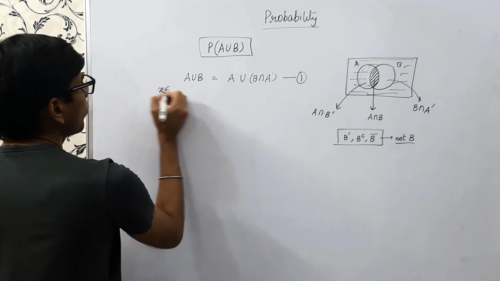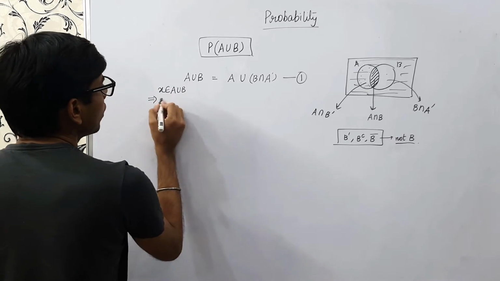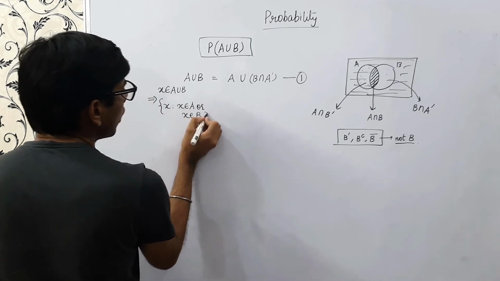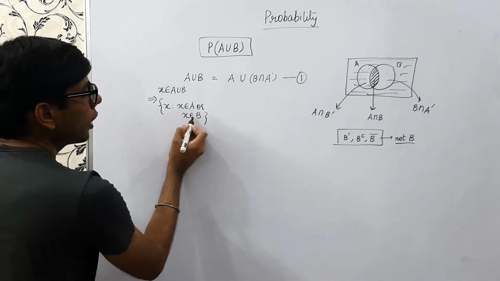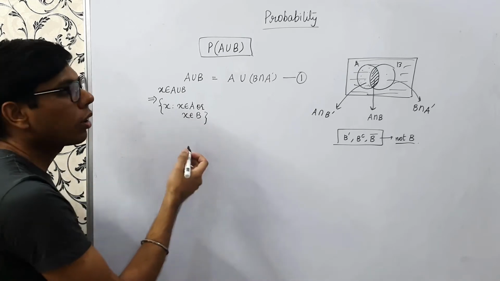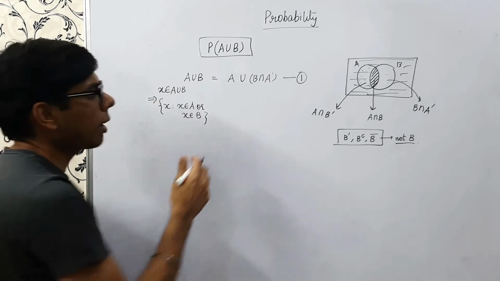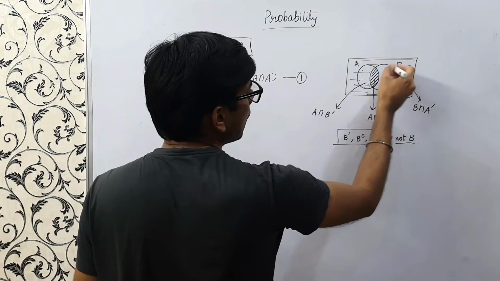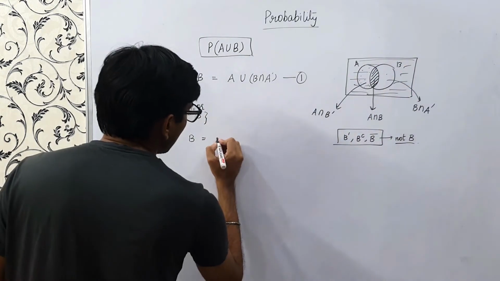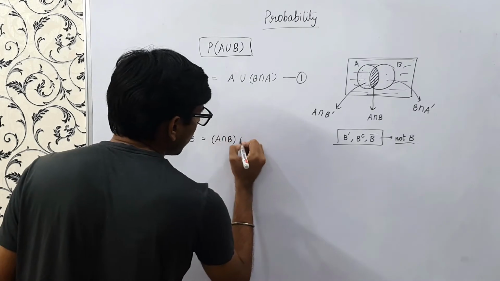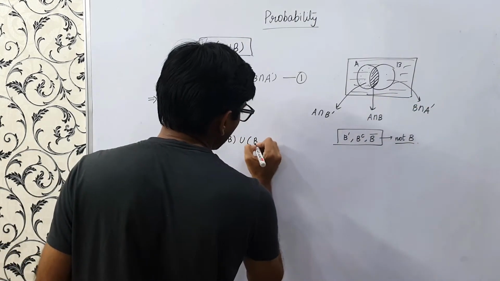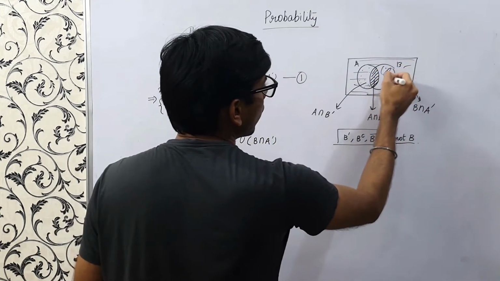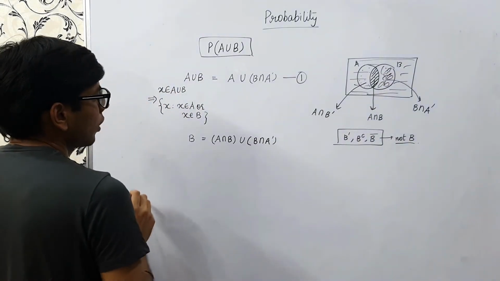X belongs to A union B means X belongs to A or X belongs to B, and it can also belong to both, right? We have explained the definition in my earlier videos. Second, how can we define B? B is nothing but A intersection B union B intersection A dash. This part plus this part, this whole one, is B.